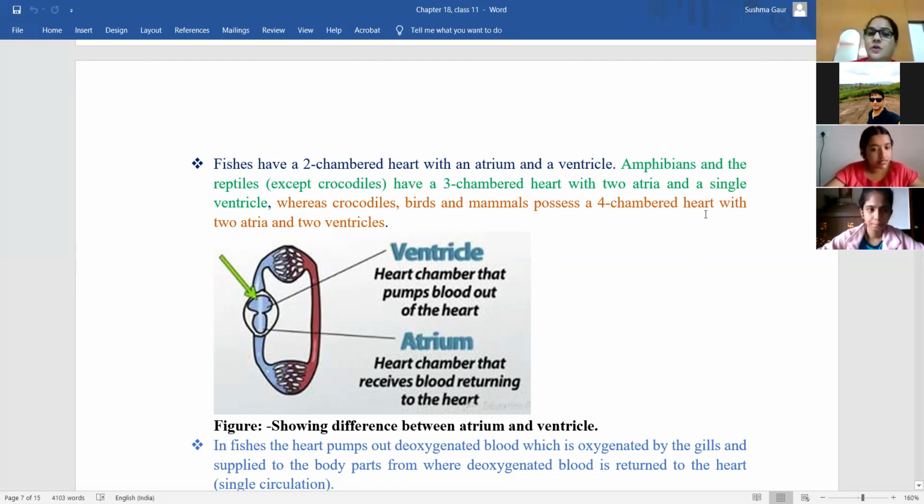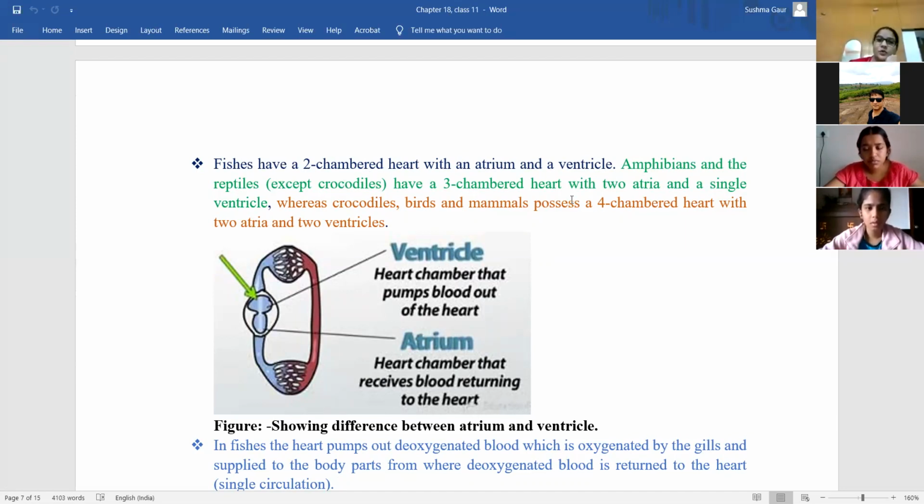Okay. Amphibians and reptiles have a three-chambered heart, except the crocodile, which is an exception. I think I have explained this earlier also. Risha, do you remember whether the crocodile consists of a four-chambered heart or a two-chambered heart? I don't remember. I think it consists of a four-chambered heart. Yes, ma'am.